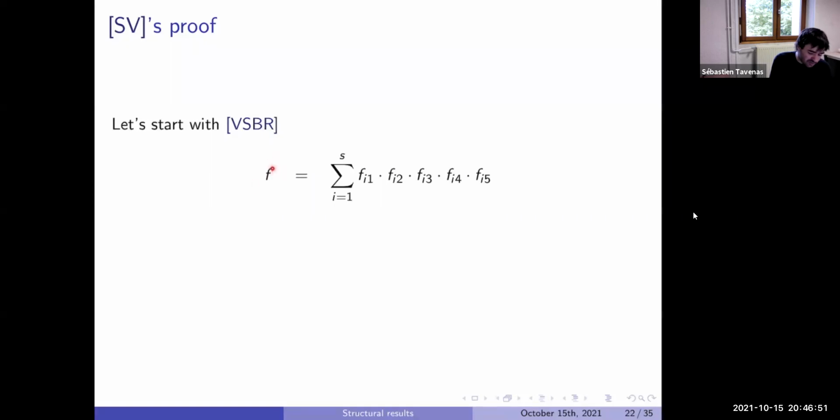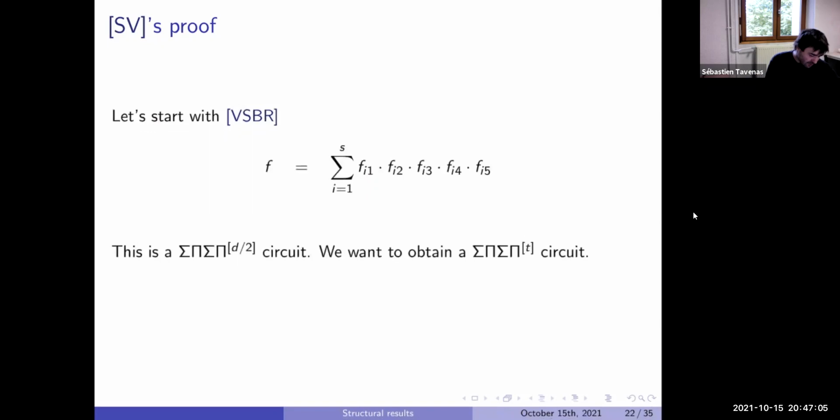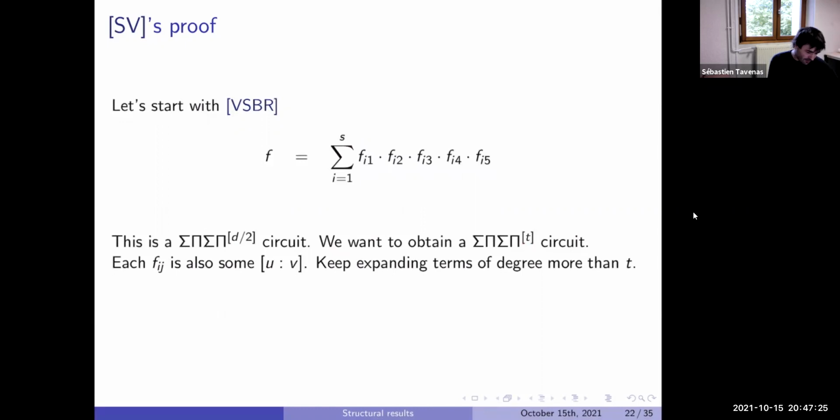What was the result? If you take the output, we can write it as a sum, that was S, of products of 5 elements. We take the output, so the sum, after at some point there are multiplications, there are 5 polynomials. And we knew something. So what we have is a depth 4 circuit, but the size of this product will be the degree of this thing. We know it's d divided by 2 at most. And what we get is something smaller here. And so the idea is when the degree is large, we continue.